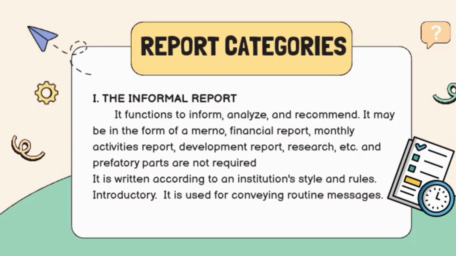So basically, reports are generally divided into two main categories: informal and formal reports. The main difference is how detailed and structured they are. Informal reports are usually shorter and direct, while formal reports are longer and more detailed. Let's look at each type closely to understand their uses and features.